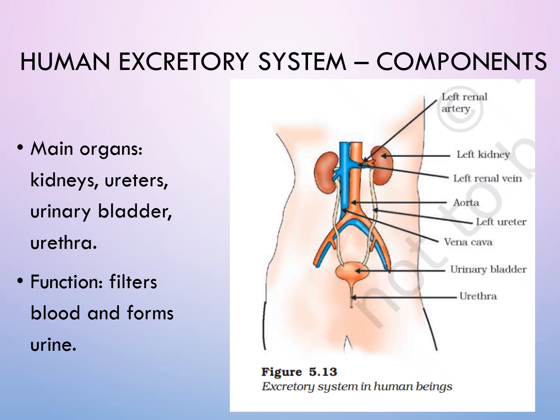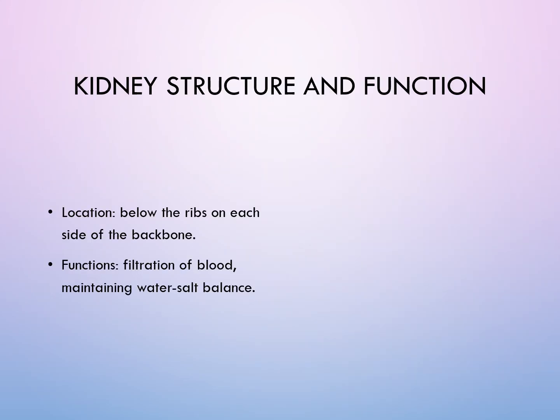Children, a very surprising fact. Do you know our kidneys filter almost 180 liters of blood a day? Every day it filters 180 liters. And what is the output of urine? The urine output is only 1.5 to 2 liters of urine. Just imagine the filtering capacity of the kidneys.